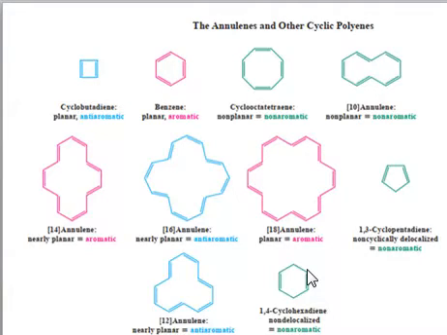Similarly, a system may be a 4n system, but it will not be conjugated. If it's not conjugated, then it cannot be anti-aromatic. So for a system to be aromatic or anti-aromatic, it is compulsory that it must be cyclic, conjugated, have 4n+2 electrons, or 4n if it's anti-aromatic, and should be planar. If any of the criteria is not met, then the system will not be aromatic or anti-aromatic. Just keep in mind that aromaticity is not smell.